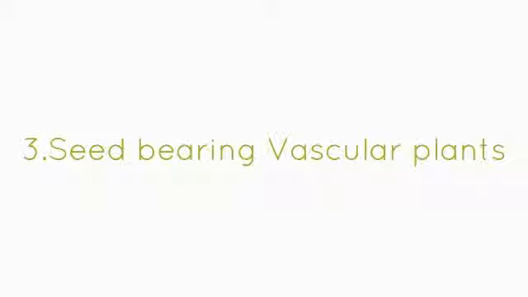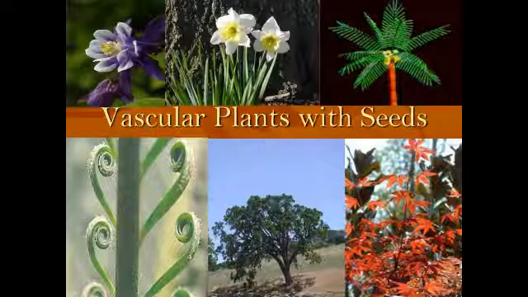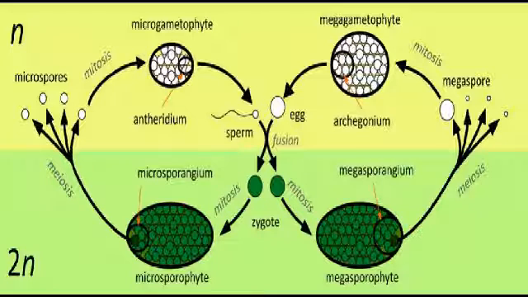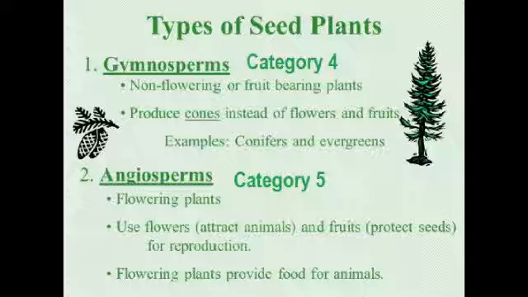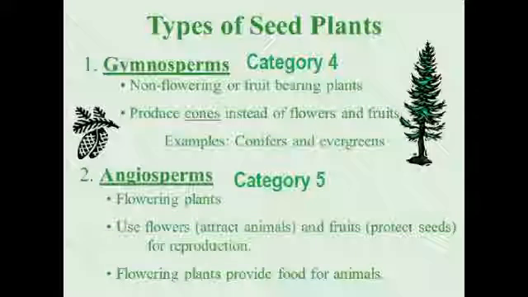Category 3. Seed-bearing vascular plants. They are also called spermatophytes. As their title says, they reproduce by dispersing seeds. All plants in this category are heterosporous, meaning one plant produces both male and female spores. They produce microspores and macrospores. There are two types of seed-bearing vascular plants, gymnosperms and angiosperms.